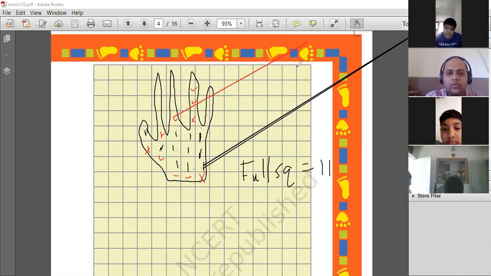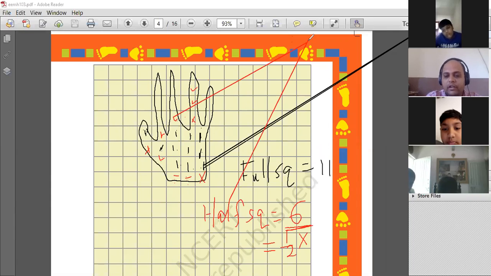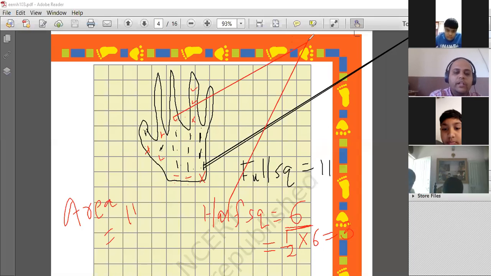Now we are going to count the half squares. Half squares is equal to 1, 2, 3, 4, sorry, 1, 2, 3, 4, 5, and 6. So when you have half squares, what do we do? We divide them by 2, or we multiply by half. 1 half into 6 is equal to 3. So that's your full squares. So total area is equal to 11 plus 3, which is 14.